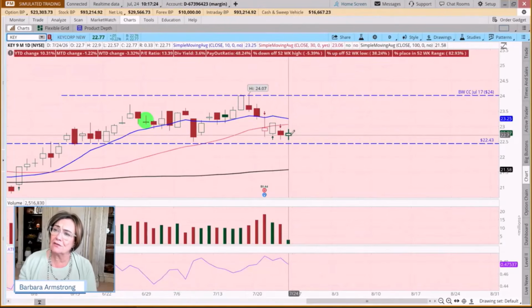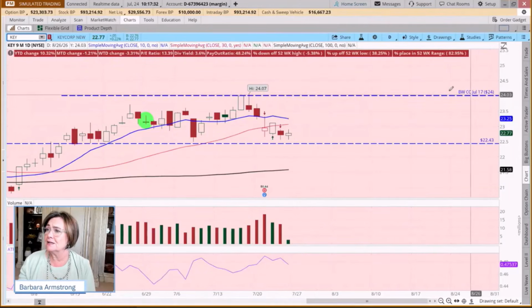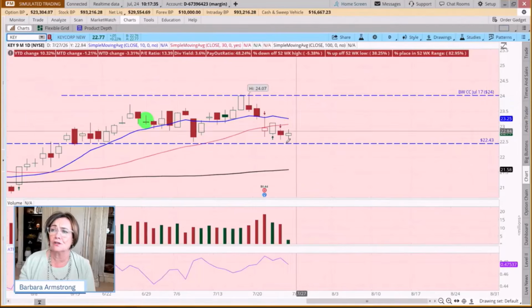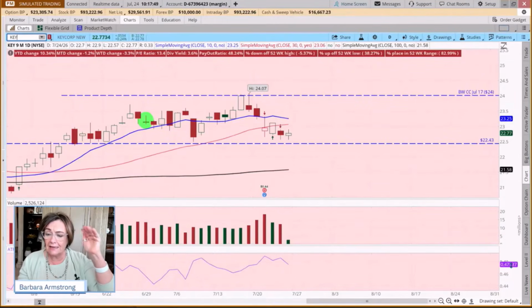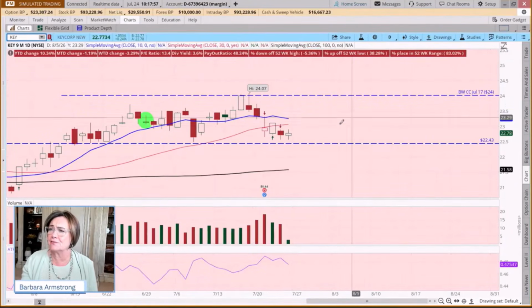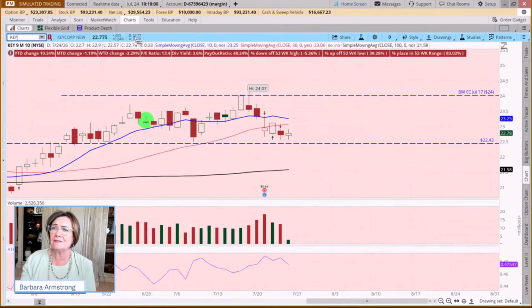But we could sell another call. Given we already own the stock, would we rather sell the call when we're at support or when we're closer to resistance? Because we had this call that we sold at $24, and it's now sitting at 22.77. In an average day, I put ATR back on our chart, average true range, which tells us how much this stock has moved from top to bottom in the average day over the last 14 days, and it's about 47 cents. So if it were to move up over the next 3 days, say $1.50, we'd be close to this 24 strike, right?